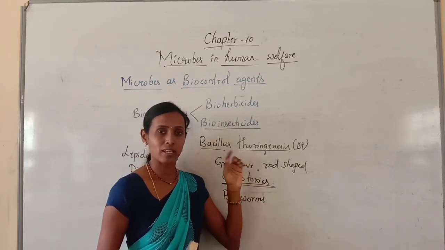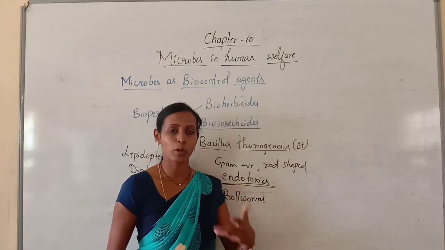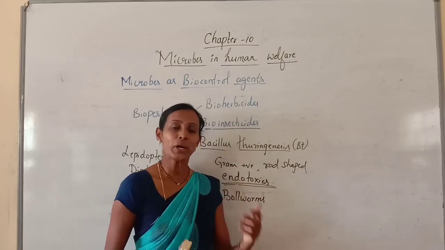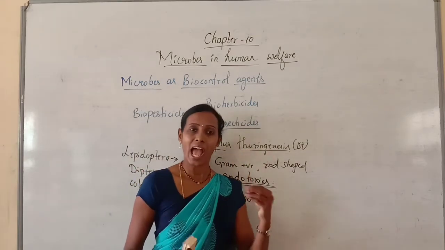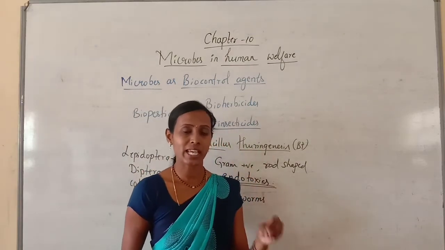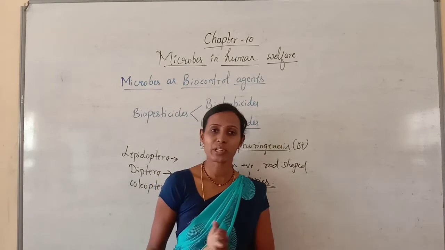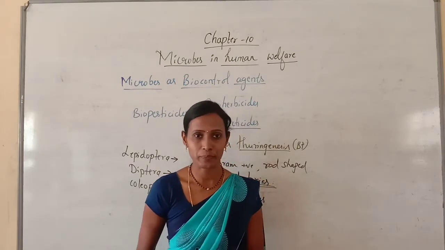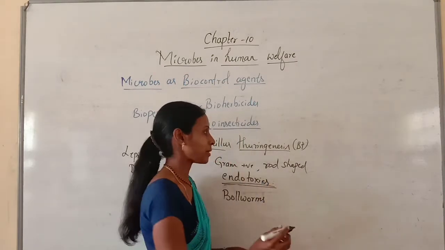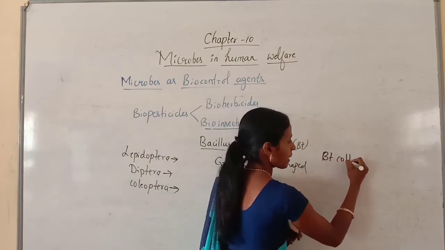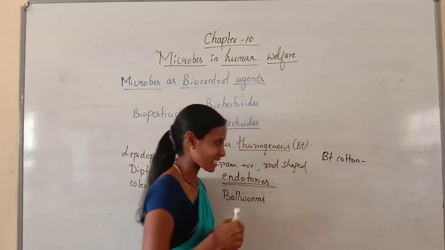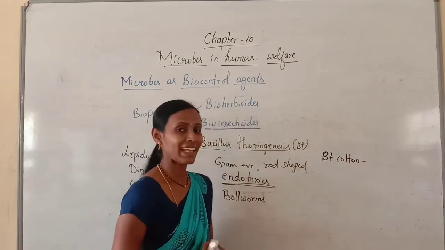So nowadays, as the developmental methods in genetic engineering have increased, the Bacillus thuringiensis genes have been introduced in plants, and those plants have resistance against insects, pests, etc. The best example is BT cotton. BT cotton is one best example for a transgenic plant.